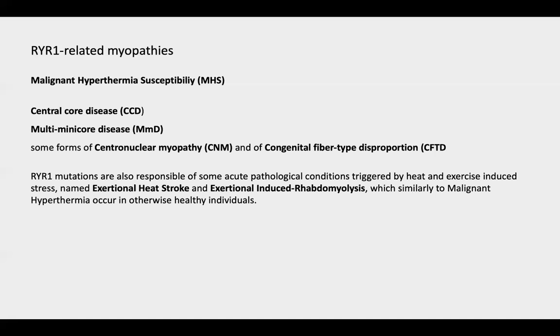RYR1 mutations are also responsible for some acute pathological conditions triggered by heat and exercise-induced stress. These are named exertional heat stroke and exertional rhabdomyolysis. These, similarly to malignant hyperthermia, occur in otherwise healthy individuals with, again, normal skeletal muscle structure and function.